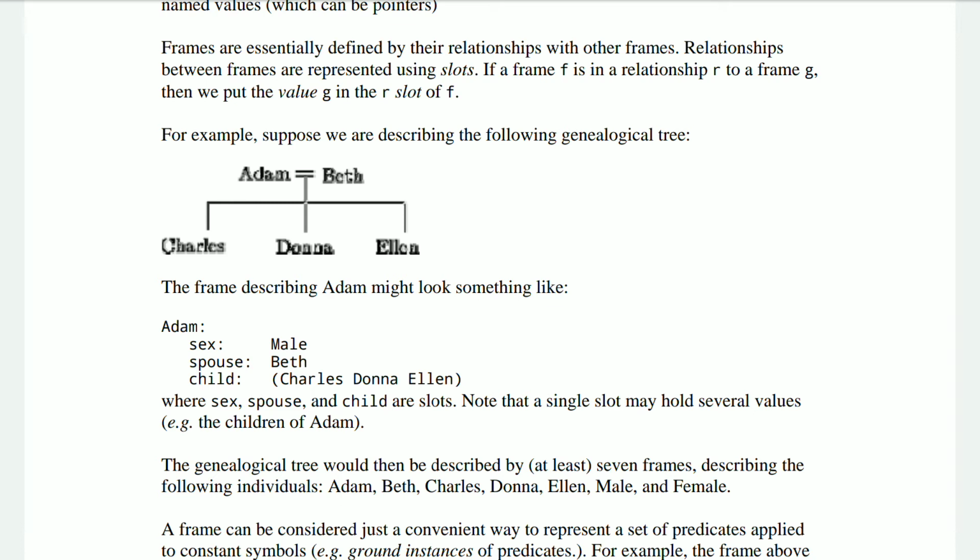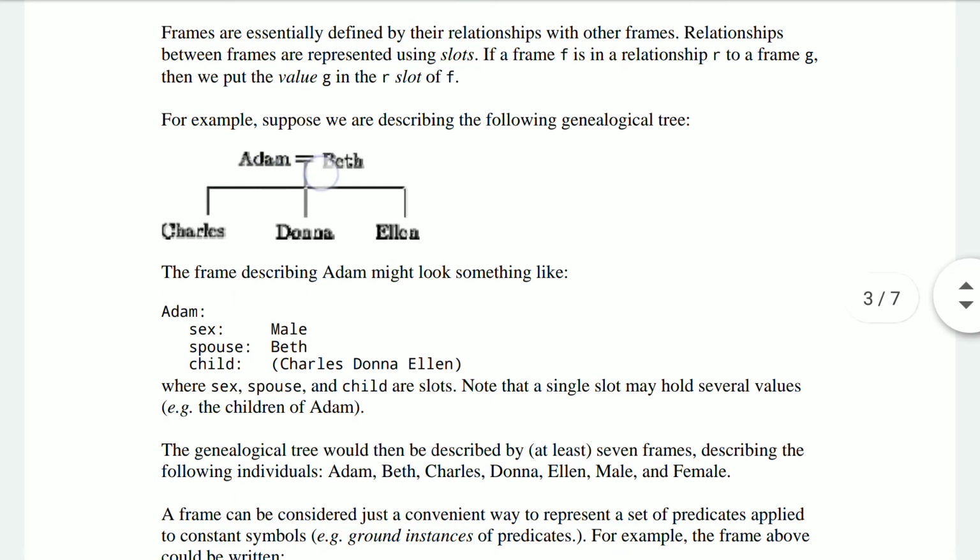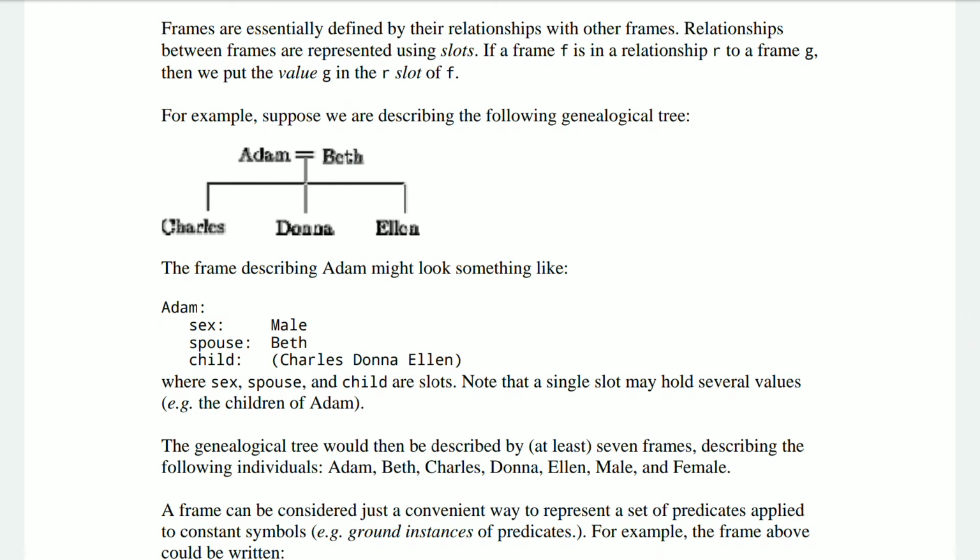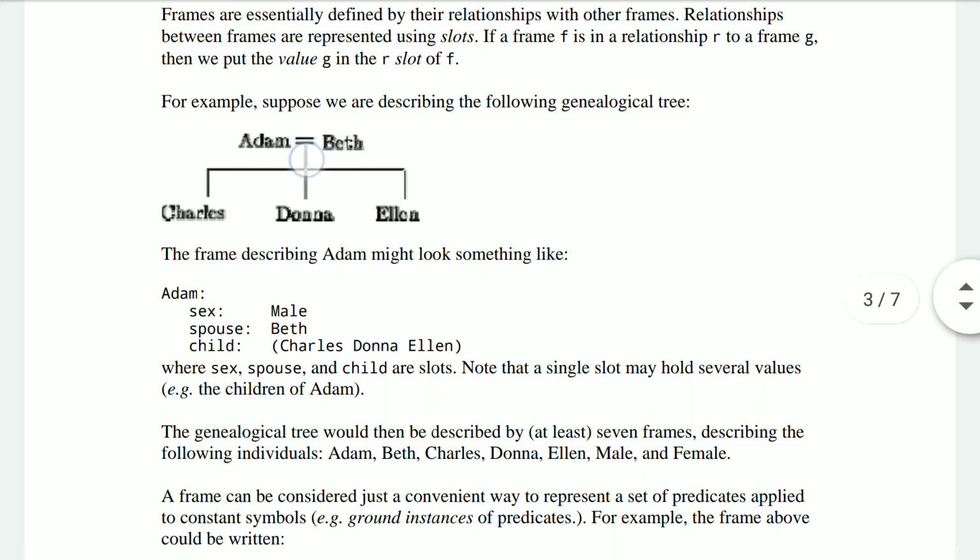Now, to make this question much more vivid and elaborate, there are questions related to this available on NPTEL also, right? So my question is that if you're having Adam here, and Adam is a frame, Adam is with Beth, where Beth is not regarded as a particular specific class which belongs to the frame, right?